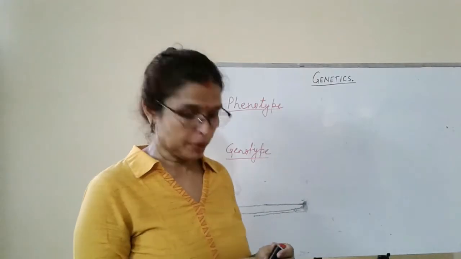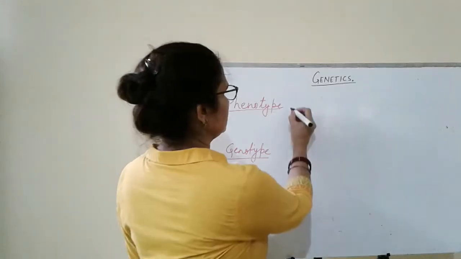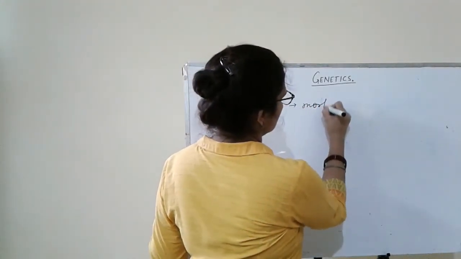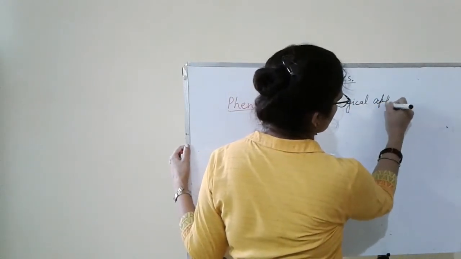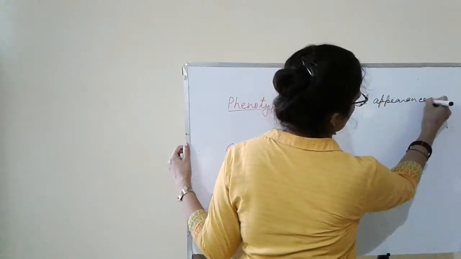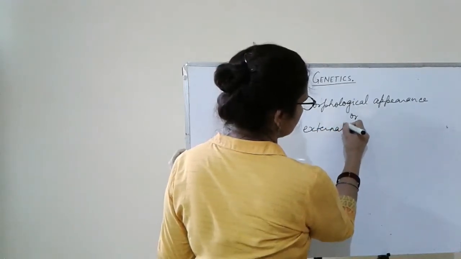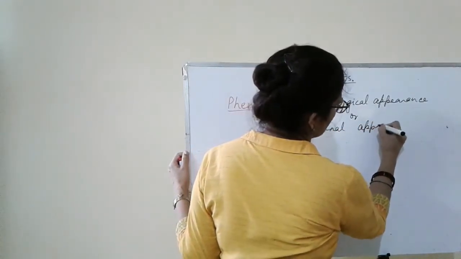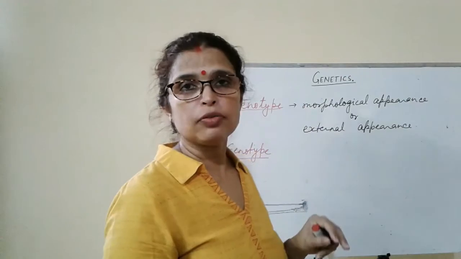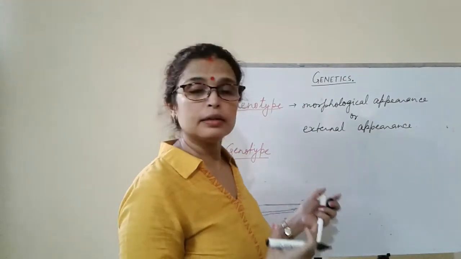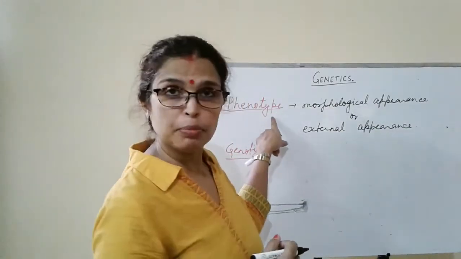Next term is phenotype and genotype. Phenotype means the morphological appearance of the organism, or the external appearance. Morphological means external appearance. Like in a plant, tall, dwarf, the color of flowers, red, purple, violet, these are the morphological appearance. So these are phenotypic characters.